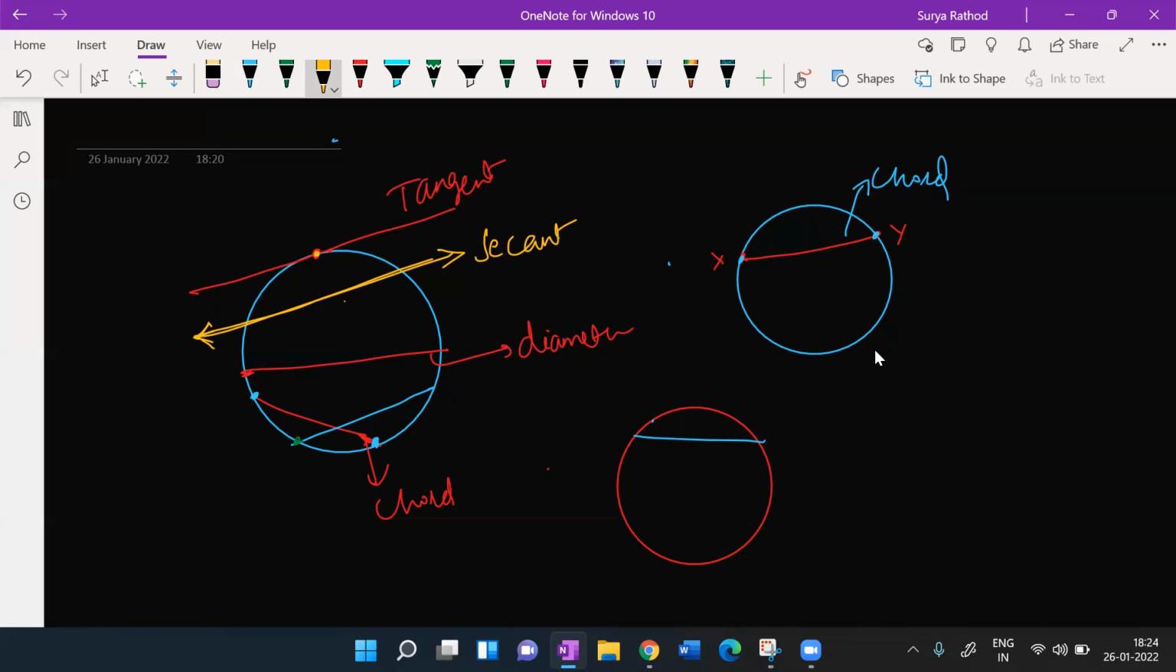Any doubts here? No doubt, sir. This is my chord, right? This is my chord. Here I have an area, and it is bounded by what? This area is bounded by a chord only, right? एक chord से ही तो बंद हो रहा है. तो that is my segment. ठीक है? समझ में आ रहा है आपको?